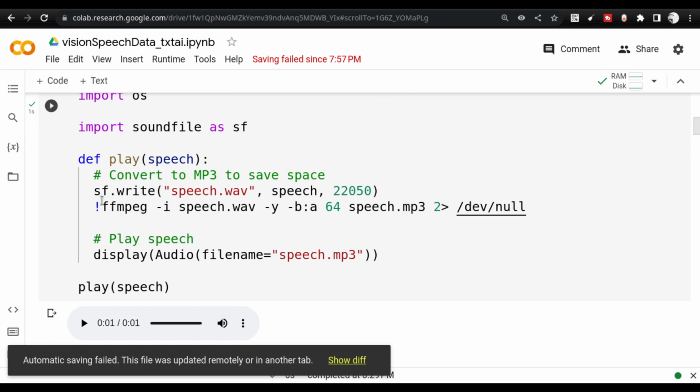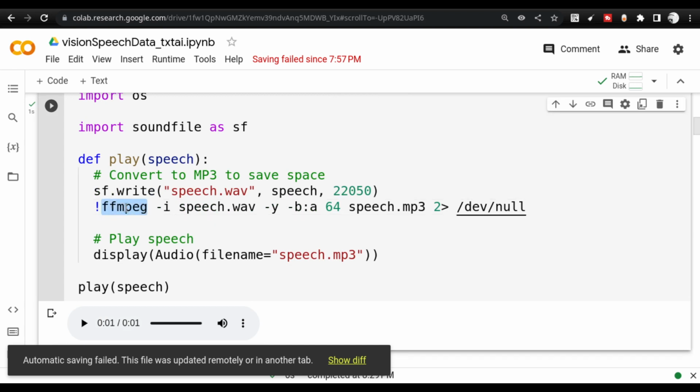And here you see FFmpeg. This particular application is native to Linux. Sorry for the disturbance. We were discussing the FFmpeg application, which is native to Linux, that is used to convert the WAV format file into MP3 format, and that MP3 format is then used to display as audio in this particular function. So this is a wrapper function that is working inside the Jupyter Notebook environment.